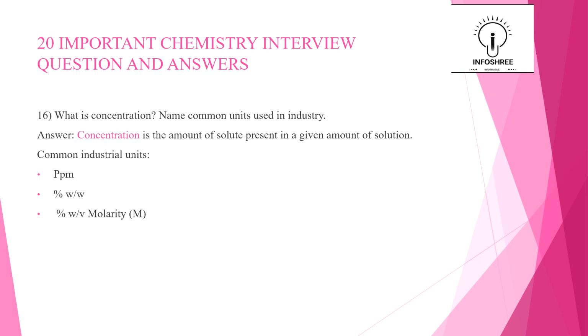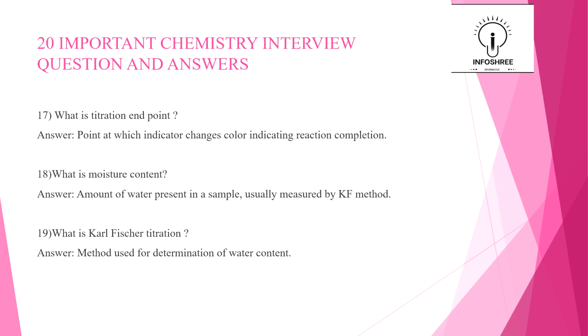Let's go to the 17th question. Our 17th question is what is titration endpoint? The answer is the point at which the indicator changes color, indicating reaction completion. It means like we use in our laboratory for a titration, which turns colorless to pale pink or pale pink to colorless. So when the color changes, that is called the titration endpoint.